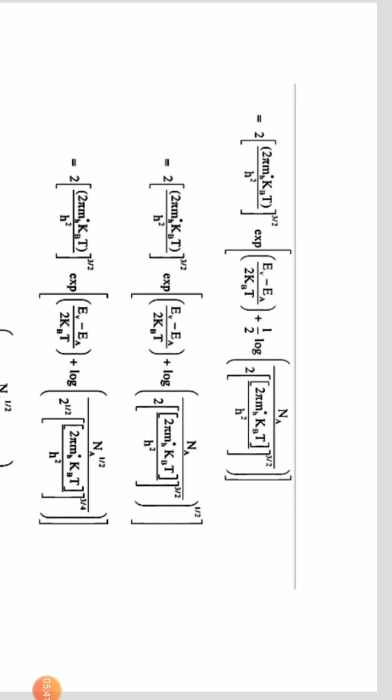So we are going to solve it. This becomes 2 into (2 pi m star kT by h square) whole power 3 by 2 exponential of (Ev minus Ea) by 2kT plus 1 by 2 log of Na by 2 into (2 pi m star kT by h square) whole power 3 by 2. The 1 by 2 is taken to the numerator inside the log, so we get log of (Na by 2 into (2 pi m star kT by h square) whole power 3 by 2) whole power 1 by 2. This becomes 2 into (2 pi m star kT by h square) whole power 3 by 2 exponential of (Ev minus Ea) by 2kT plus log of Na power 1 by 2 divided by 2 power 1 by 2 into (2 pi m star kT by h square) whole power 3 by 4.